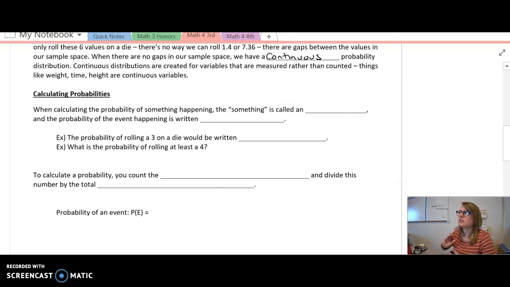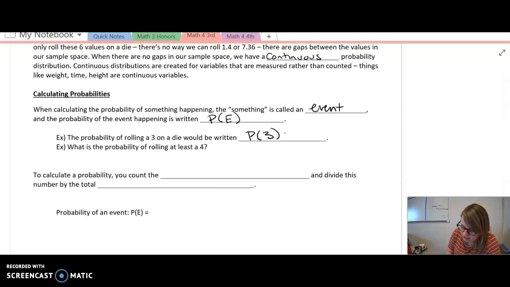So let's move on to calculating our probabilities. Now when we're calculating the probability of something, this something is called an event, and we went over this with the fundamental counting principle and permutations. The probability of an event that is going to happen is written as the probability of this event, so P of E. Okay? P stands for probability, E stands for event. The probability of rolling a 3 on a die would be written as the probability of a 3. Does that make sense? So probability of a 3.